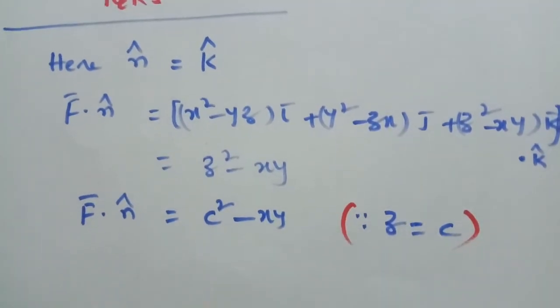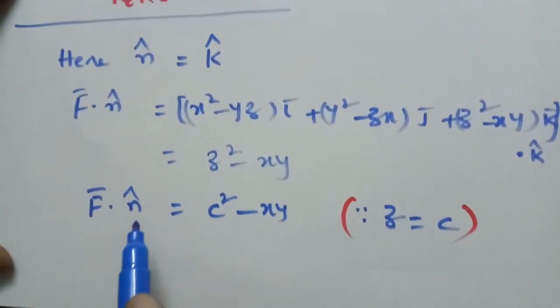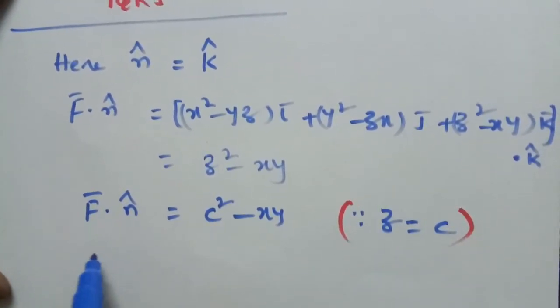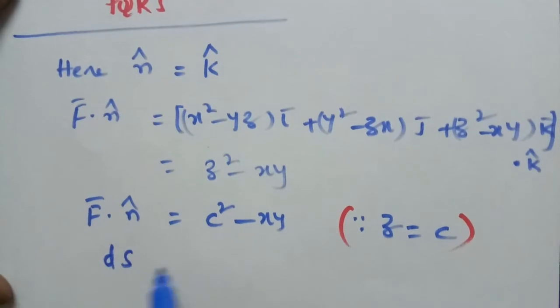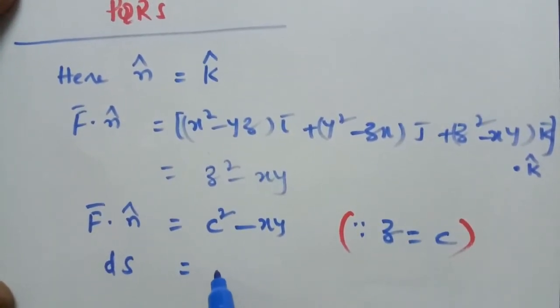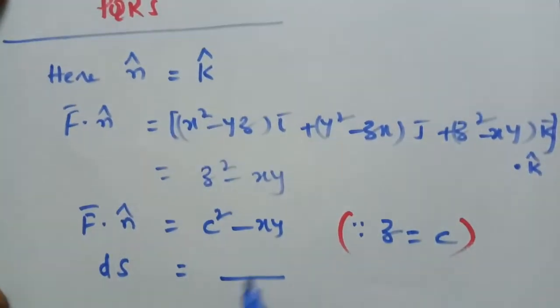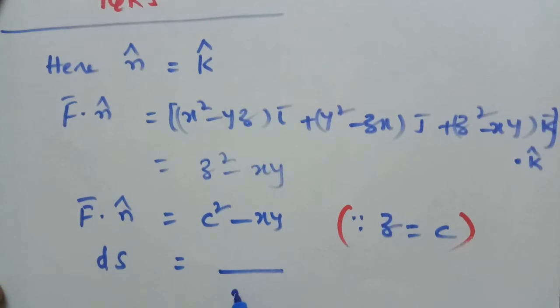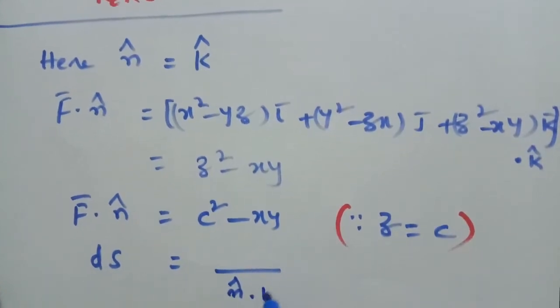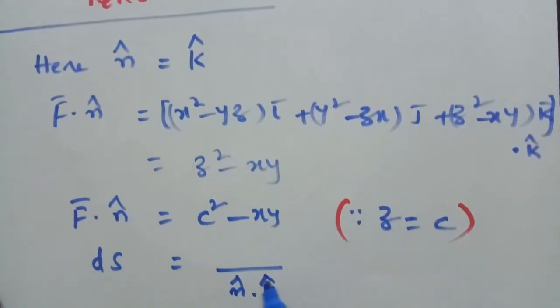Now ds is equal to, here n cap is equal to k cap, therefore we consider dx dy over n cap dot k cap, the plane perpendicular to the z axis.